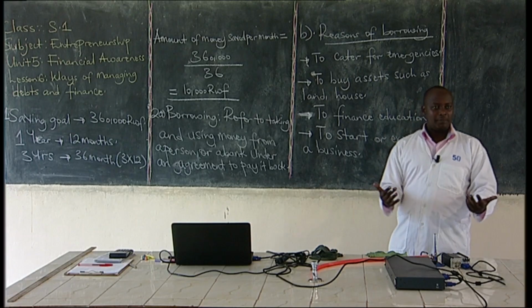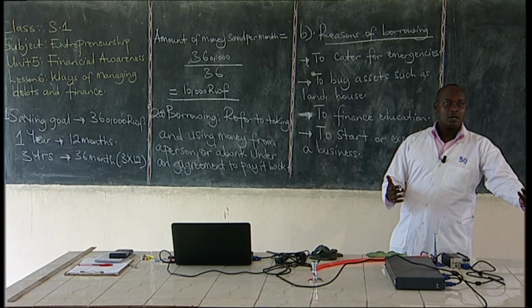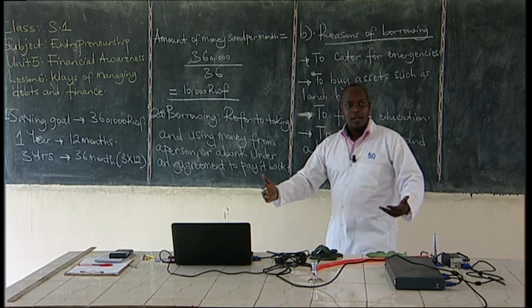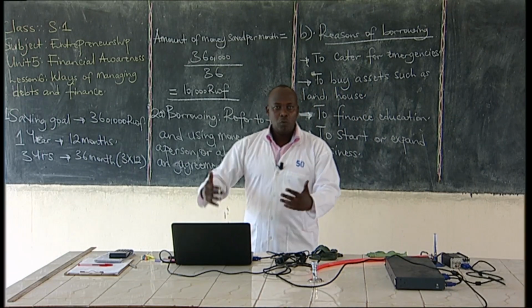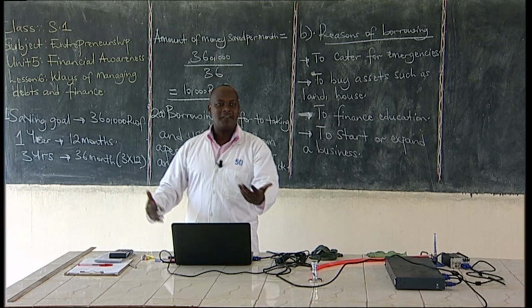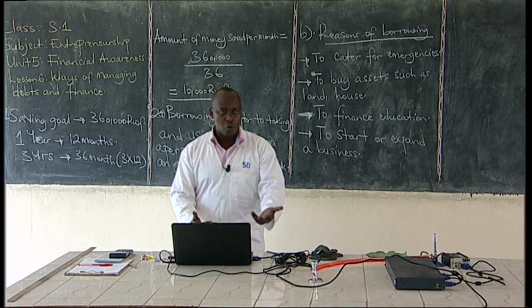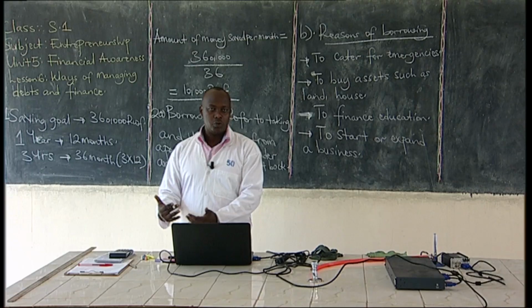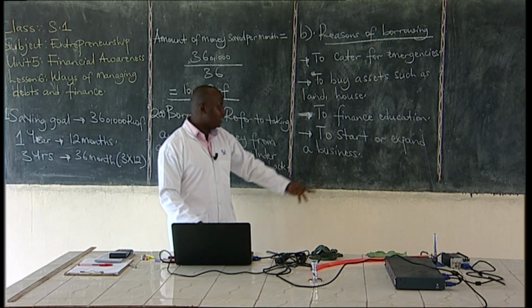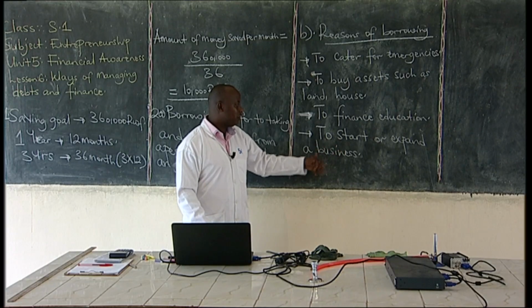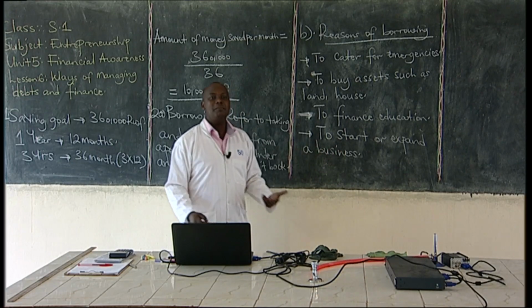Where can you get capital if you want to start up or expand a business? One of the sources we looked at was borrowing. If you want to start up a business and you don't have money, you can borrow to get the capital so that you're able to start up. So one of the reasons for borrowing is to start or expand a business.